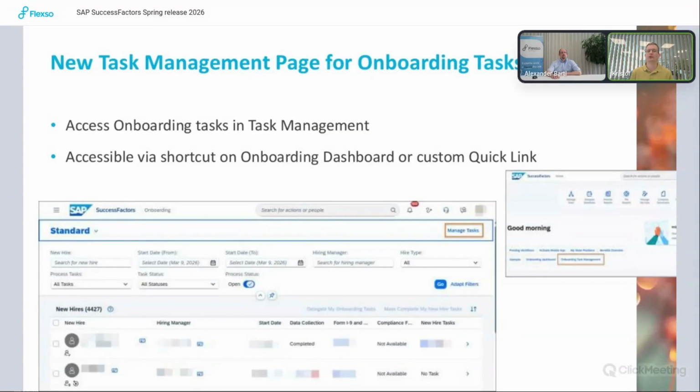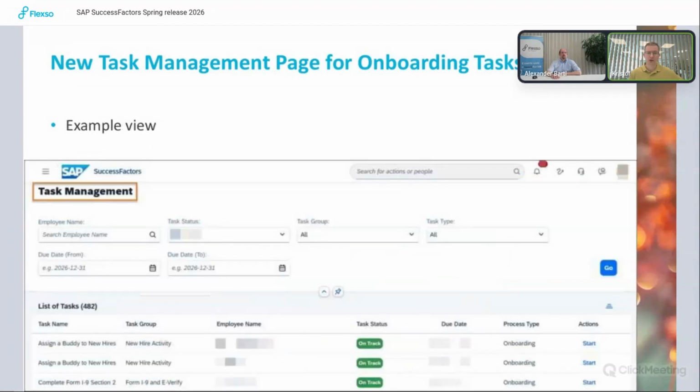Onboarding works with a lot of tasks. Every involved participant in the process can get tasks assigned. Now you can, as an admin, use the Manage Tasks link, and that will open up a new page, the Task Management page. It looks like this, with a list of all the tasks that you have permissions to see and that can be relevant for you. So here you can see the list, and then you can also take the specific actions on that task if necessary.